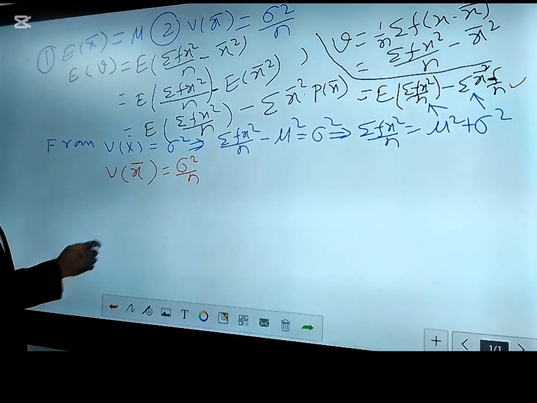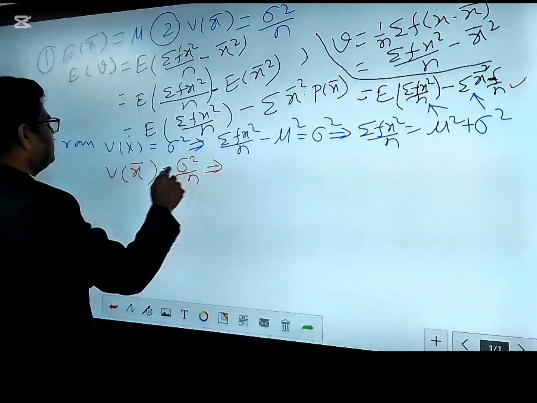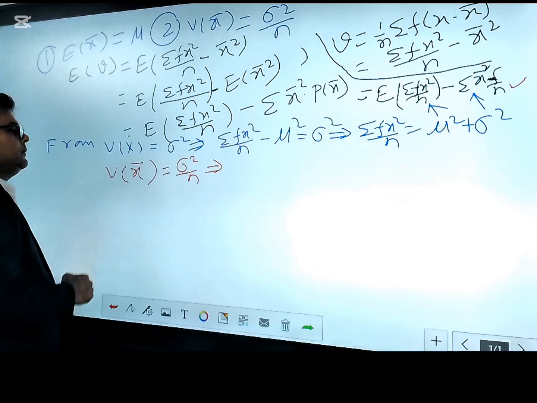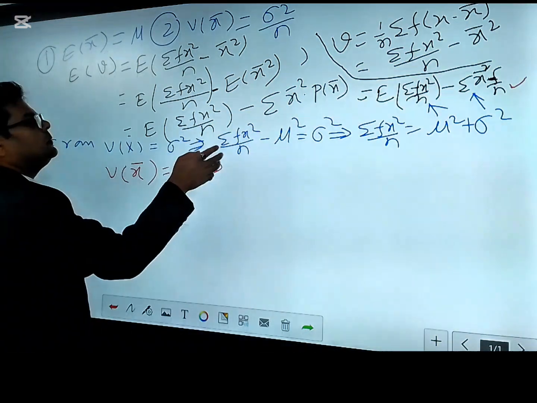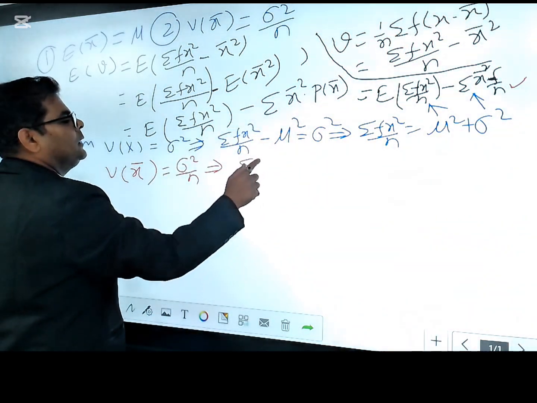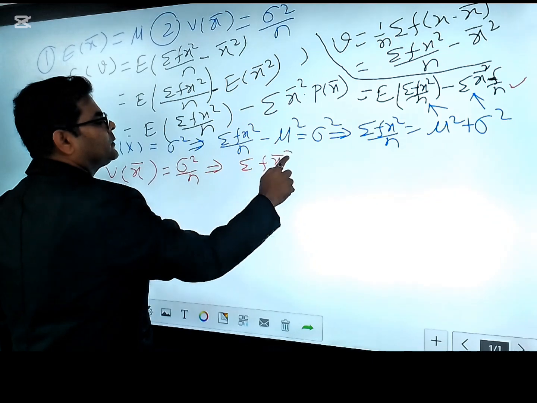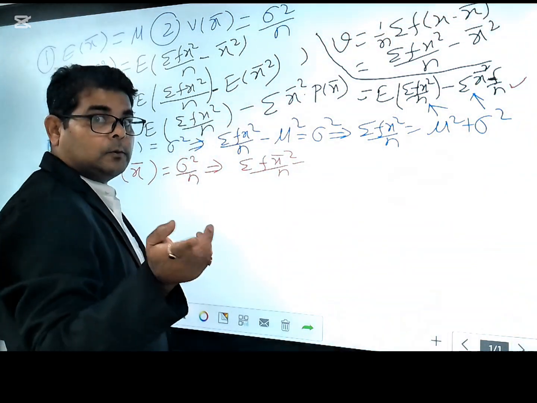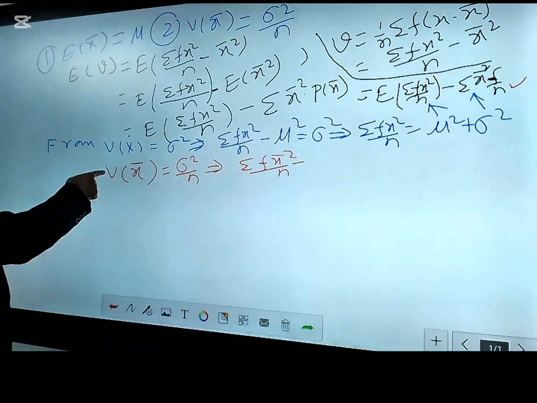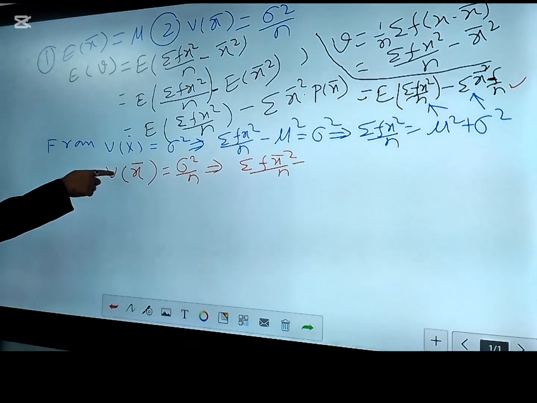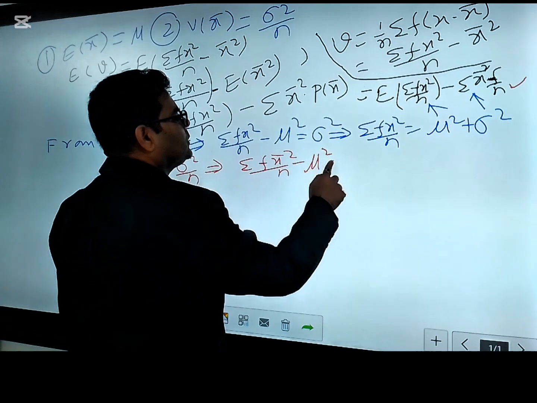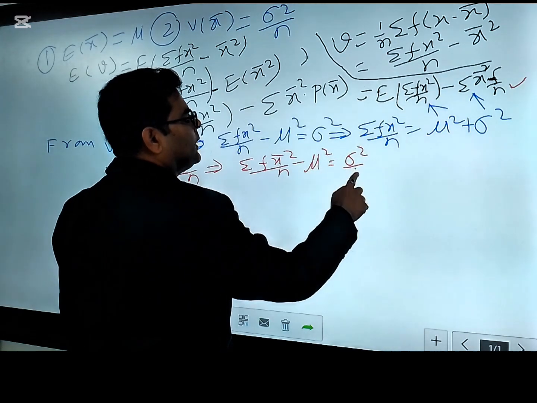This is the variable x bar, not the constant x bar. If you use this formula, then it is summation of f x bar square by n minus mean square. Whose mean? The population mean, because this variance is also based on the probability. So it is mu square, and it equals sigma square by n.